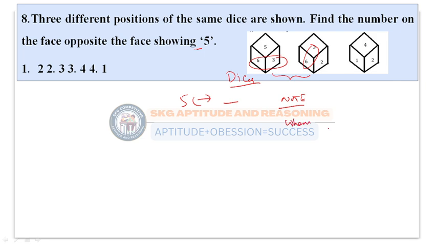When two elements are common, the element which was left in dice 1 and the element which was left in dice 2 are opposite to each other. This is when two elements are common. So here two elements are common in both the dice. The element which is left in dice 1 is 5 and the element which is left in dice 2 is 2. So these two are opposite to each other. This is the thing we were asked in the question. So both 5 and 2 are opposite to each other, so the element opposite to 5 is 2 here. This will be the answer. Let us go to the next problem here.